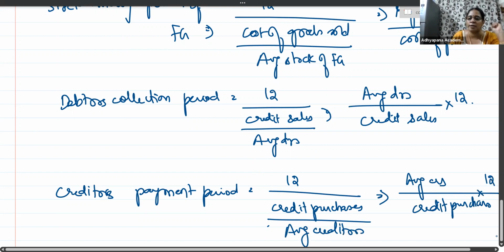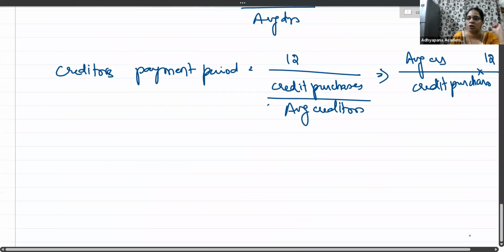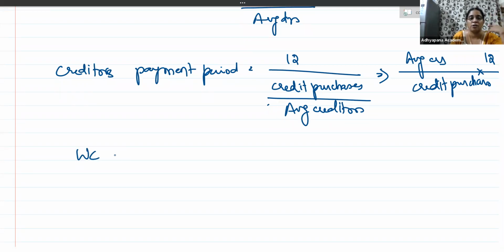As I already told you about the working capital cycle or the operating cycle, it is the time taken for conversion of cash into cash again. That working capital cycle for a trading firm is smaller than the working capital cycle of a manufacturing concern. Why? Because in a trading concern, it is direct investment into finished goods. In a manufacturing concern, the money is first invested in raw material.